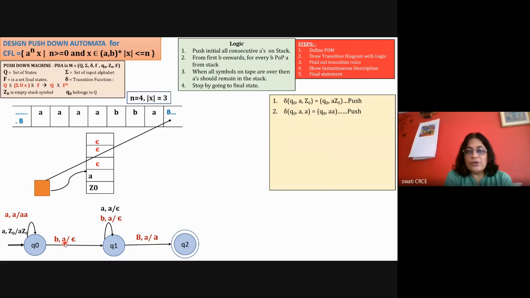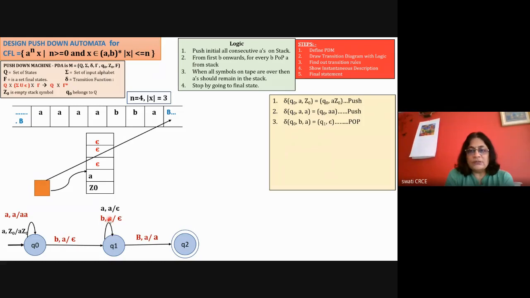The third rule is, in the state Q0, B comma A, the delta transition function is equal to the next state. The next state is Q1, that's why on the right-hand side there is Q1. So the new state is Q1 and the stack contents are epsilon. So here we are writing epsilon, that means A is erased. For this B we are erasing this A, so that is a pop operation. This is the previous state, this is the next state, and A is erased, so epsilon. So we are done with this rule.